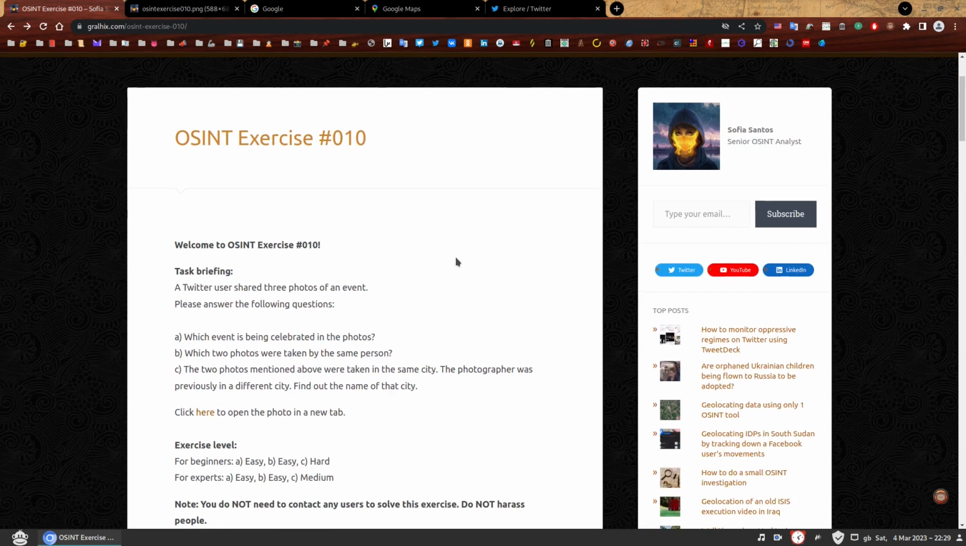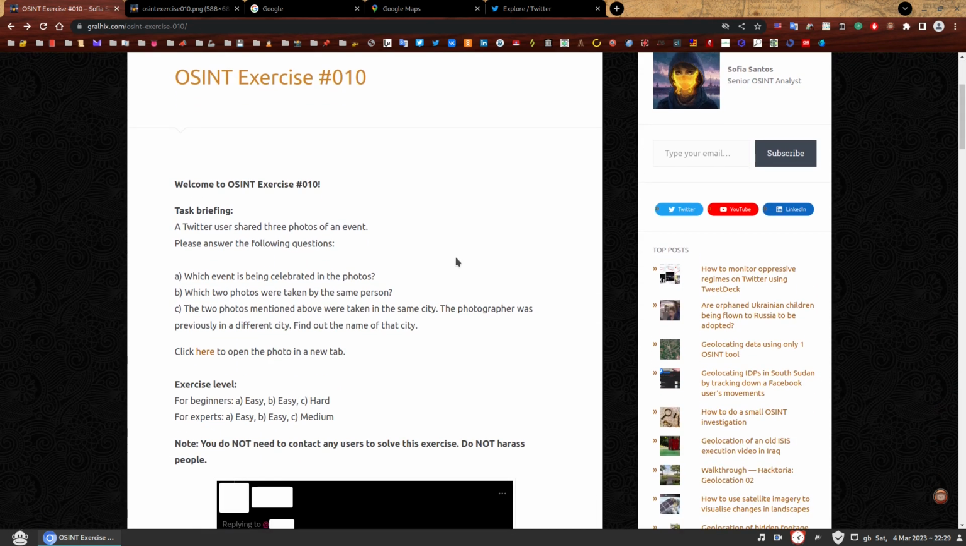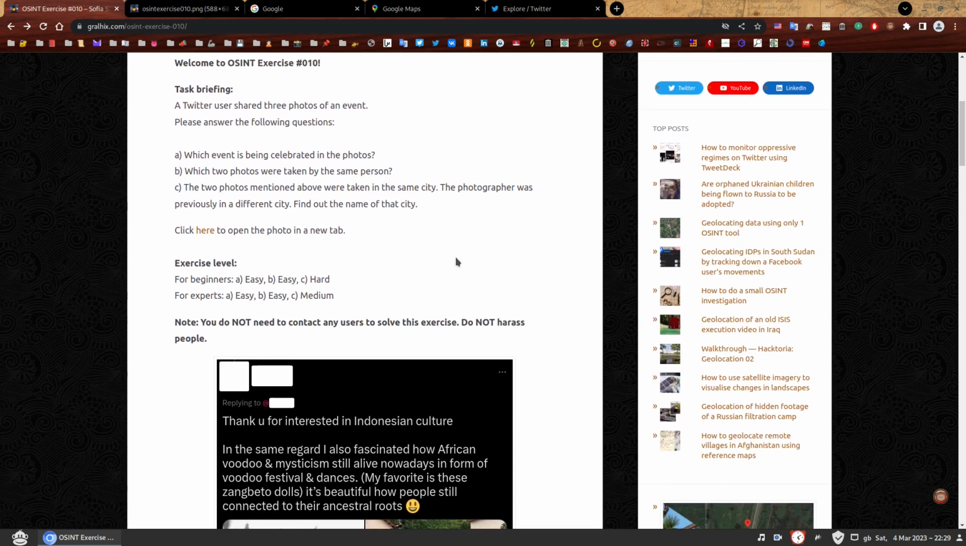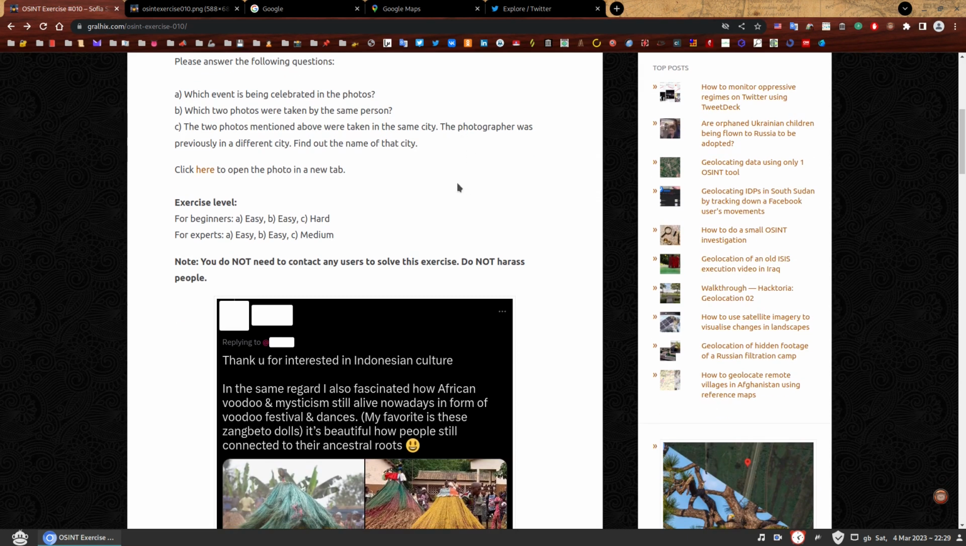So welcome to OSINT Exercise 010. Task briefing. A Twitter user shared 3 photos of an event. Please answer the following questions. A. Which event is being celebrated in the photos? B. Which 2 photos were taken by the same person? And C. The 2 photos mentioned above were taken in the same city. The photographer was previously in a different city. Find out the name of that city.